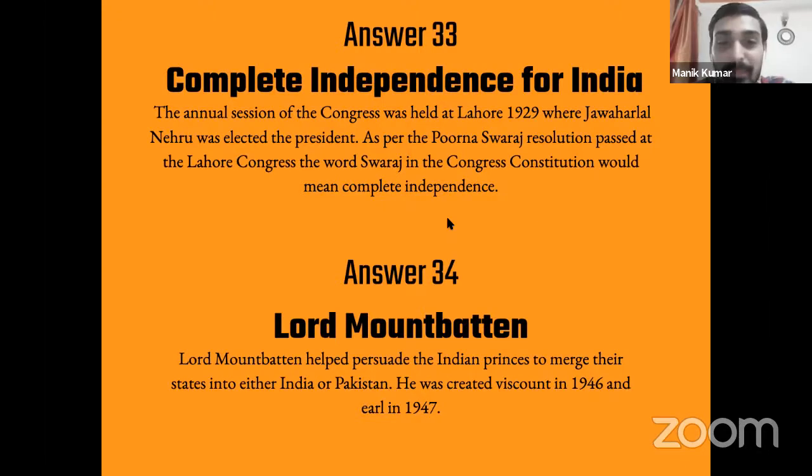Complete independence for India is the correct answer to question number 1. And to question number 2, it's Lord Mountbatten. Good students, I see a lot of you giving the right answers. Well done, everybody. Excellent. Now let's move on to the next questions.